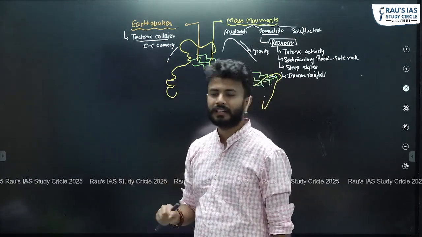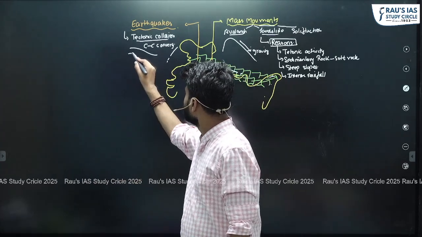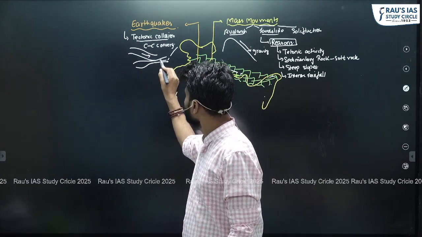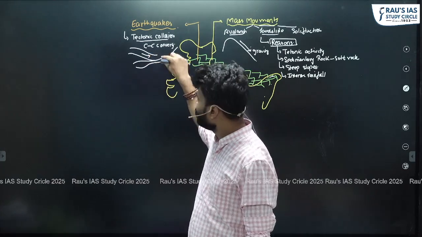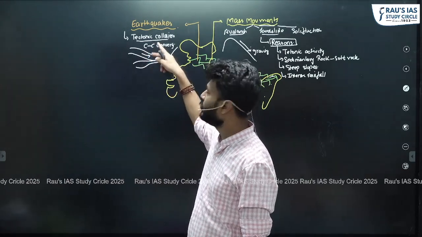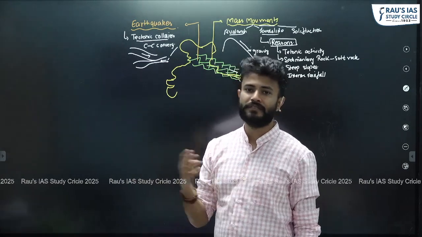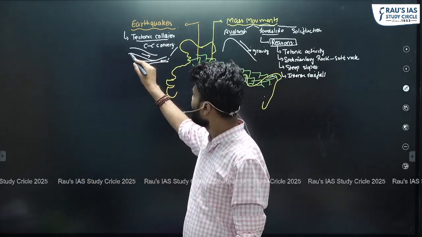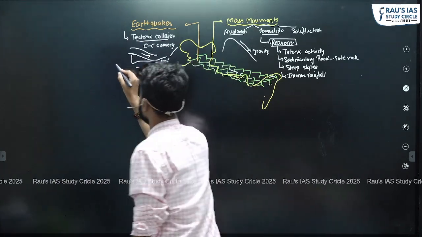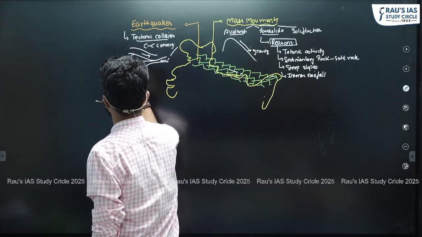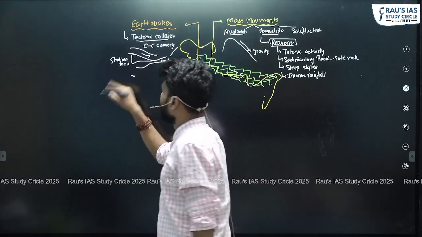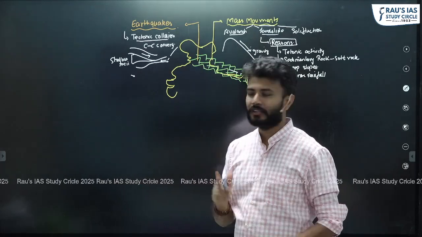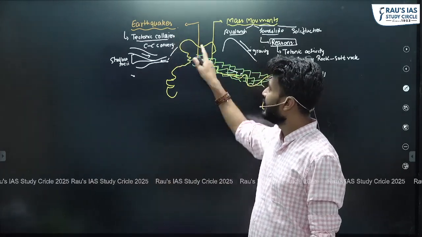Here you have CC convergence. If there is CC convergence, there is no active subduction involved. So let's say these are the two tectonic plates. There is no subduction involved. There is just a double layering because both the plates are of similar density. There is no heavier or denser plate going down. So it will not go down, and that is why the earthquakes here will have relatively shallow foci, right? Because they will be shallow foci, their impact also can be larger. That is why you have high intensity earthquakes in the Himalayan regions.